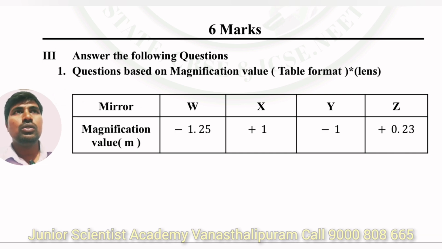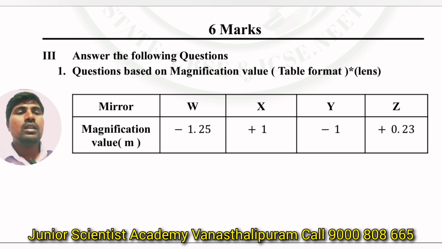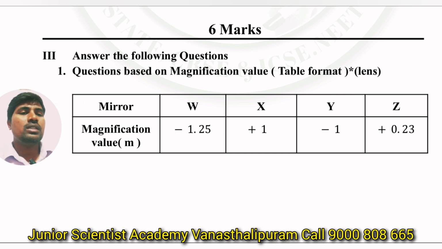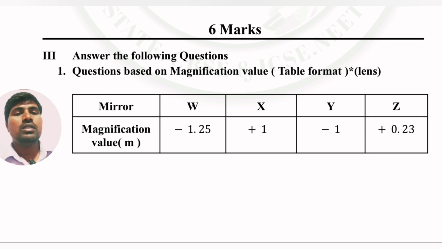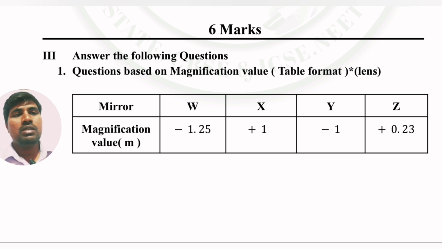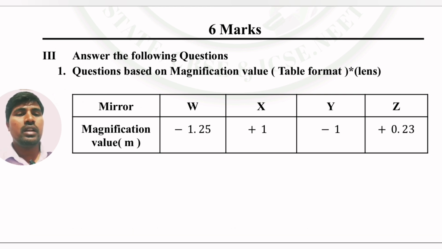Which mirror forms a virtual image, which mirror forms a real image, and which mirror forms a diminished virtual image, diminished real image. Like that, based on object position, image position, and image nature, they will ask the 6 marks question. So this is a very trending question.